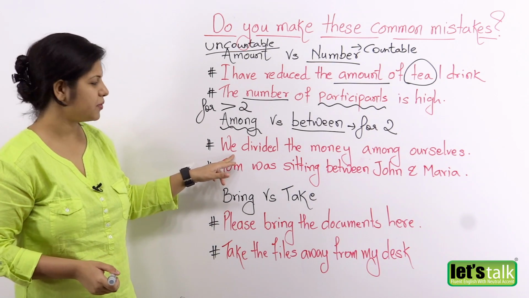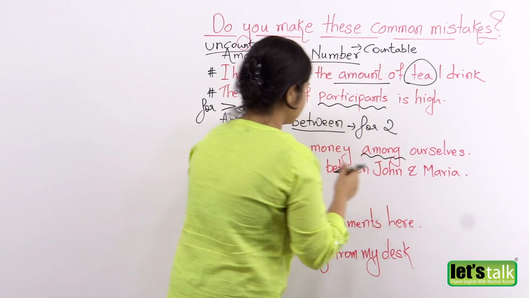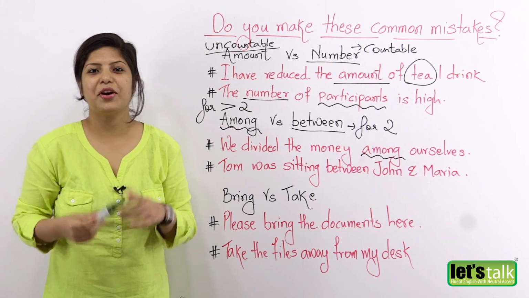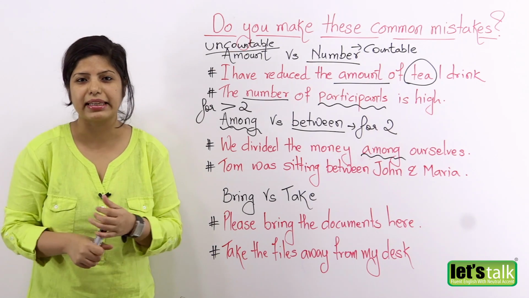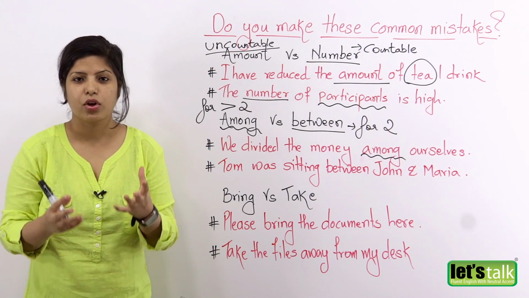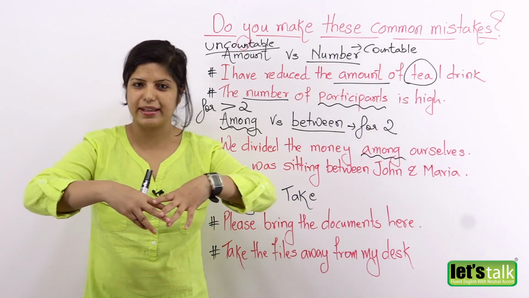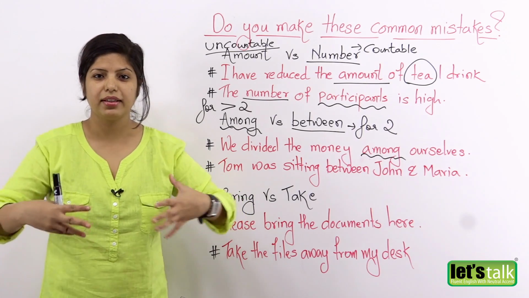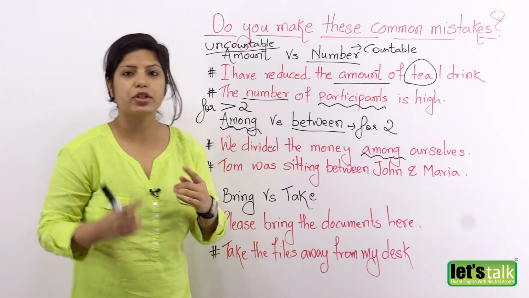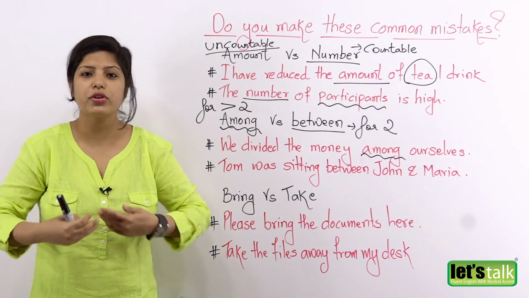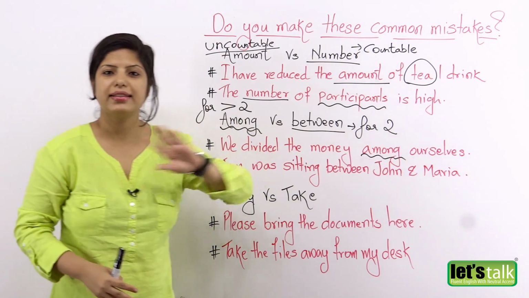The first one says, we divided the money among ourselves. So imagine if you've won a lottery, okay, and maybe 5 of you friends decided to chip in and buy the ticket, and you've all won the lottery now. So what are you going to do? You are going to divide the money among yourselves. Obviously, you are more than 2 people, you are 5 friends, so you can't say, we divided the money between ourselves. No. Because you are more than 2 people, you will say we divided the money among ourselves.